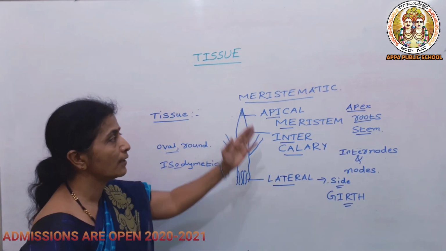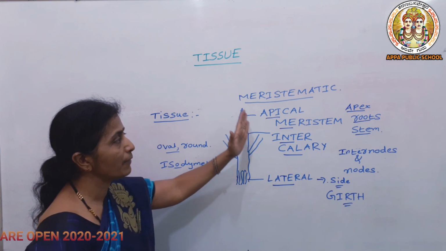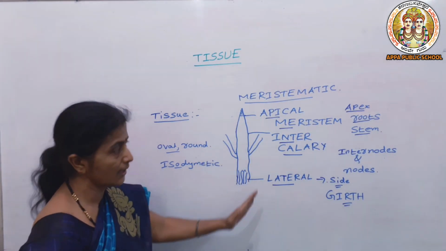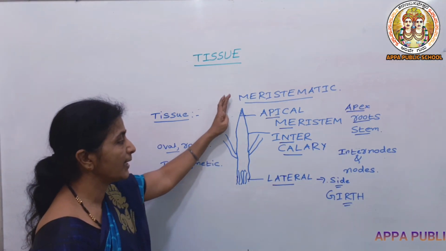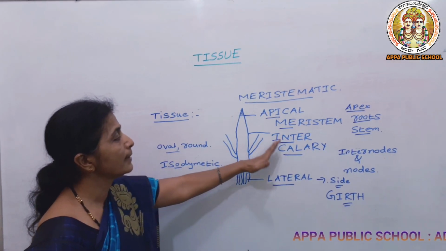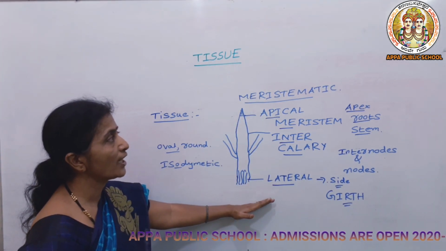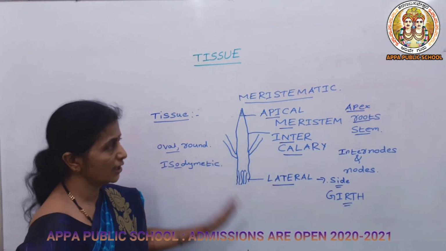The growth of the plant occurs where this meristematic tissue is present, either at the tip, or at the bottom, or near the twigs or the branches. So this is the main speciality of meristematic tissue.